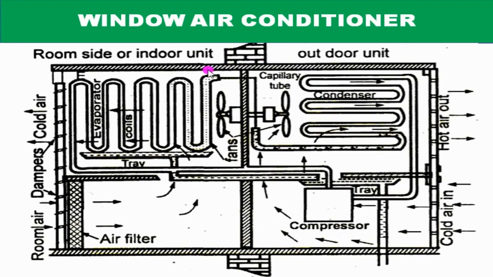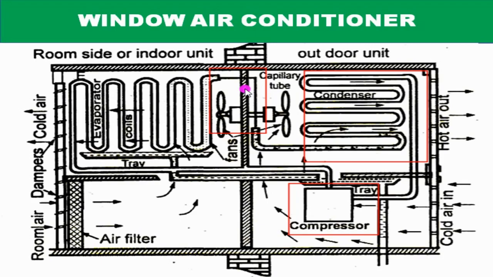The various components of the window air conditioner. This window air conditioner works on the principle of vapor compression systems. So the principal components of this window air conditioner are the same as those of the vapor compression system. That means this air conditioner also has the four principal components. They are compressor, condenser, and this capillary tube. Here the expansion valve is a capillary tube, as I already told you.